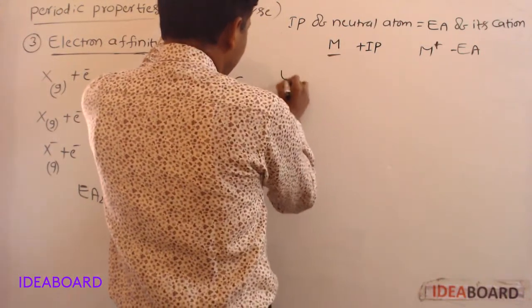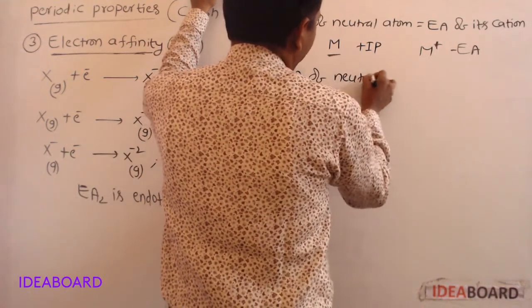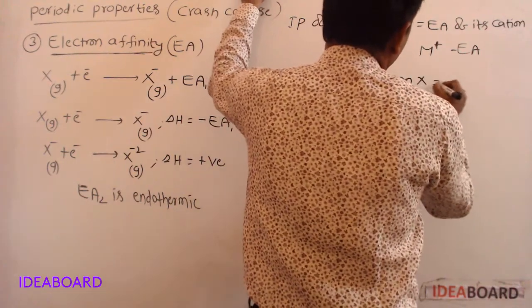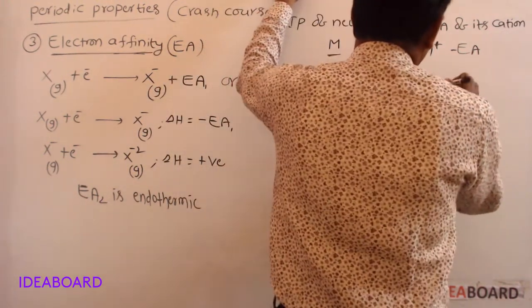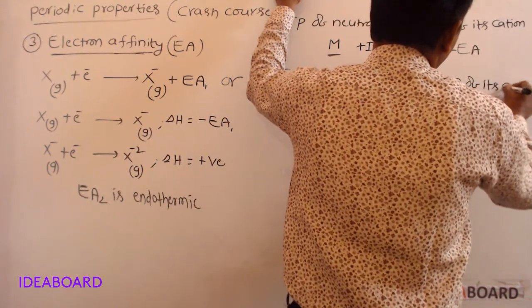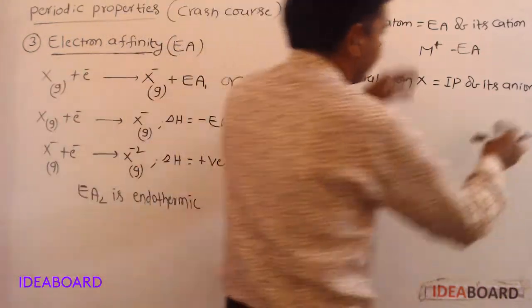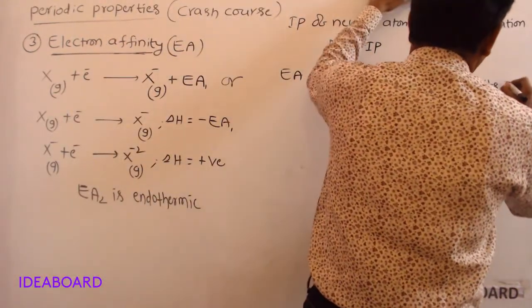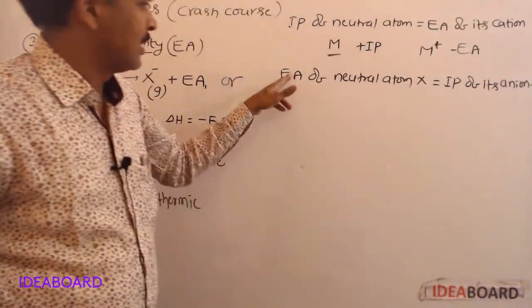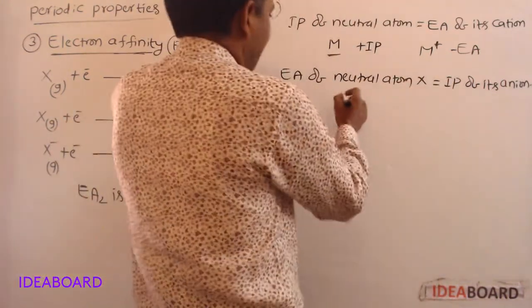Similarly, electron affinity of a neutral atom X is equal to IP of its anion.